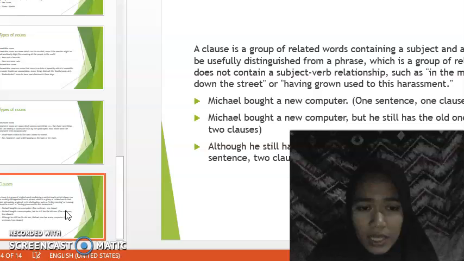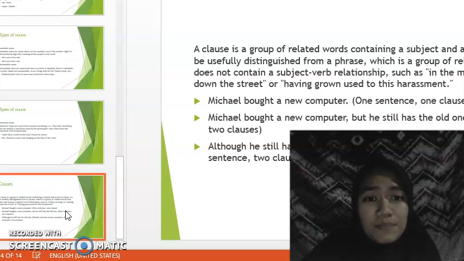Also, although he still has his old one, Michael now has a new computer. This is one sentence with two clauses.